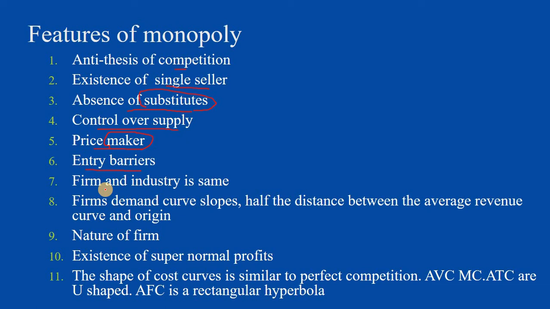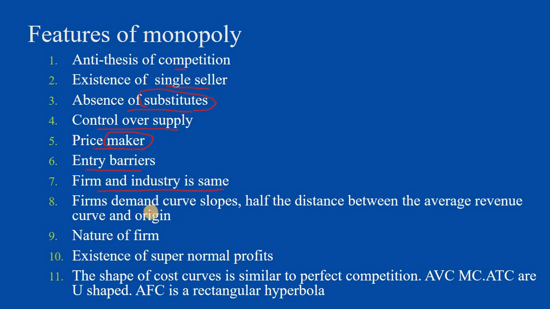So firm and industry are the same. There is no difference between firm and industry. The very big firm itself becomes the industry. If there are more firms, there may be more numerous products existing. But here, a single person has total, complete control over the supply.